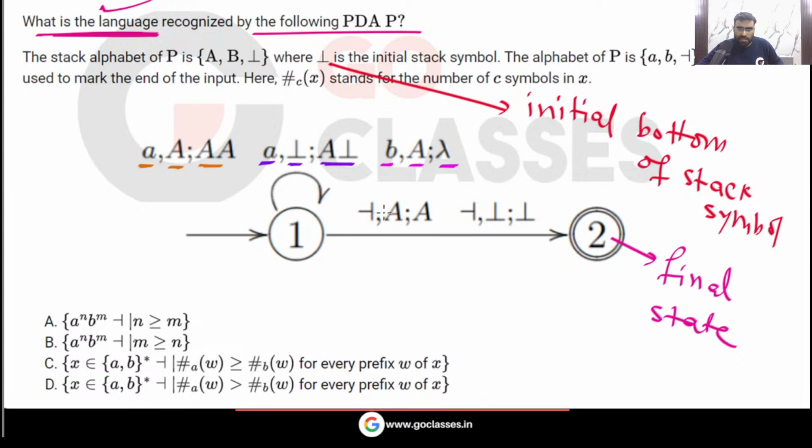Now if the end marker symbol comes in the input and on top of the stack you see A, then you keep it and you go to the final state. Or if the end marker comes and on top of the stack you have the bottom symbol, then you keep it as it is and you go to the final state. So this PDA is given to you, and some options are given. Let's solve it. Which string will this PDA accept?